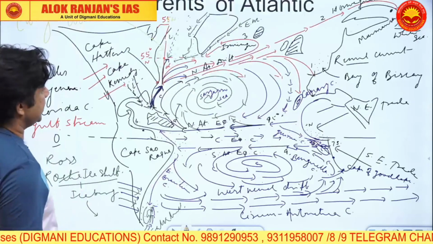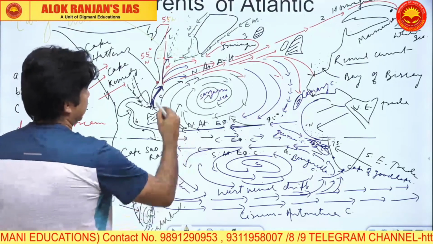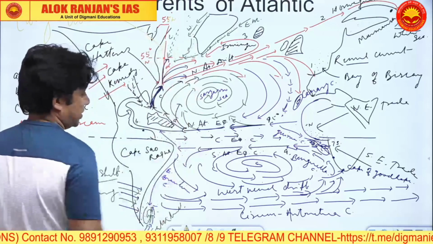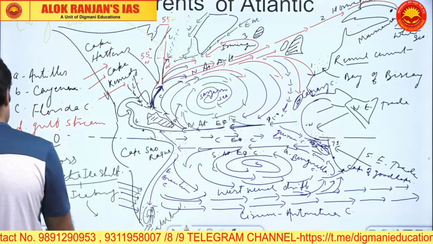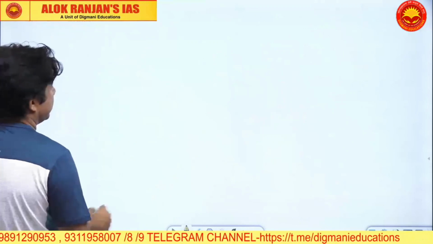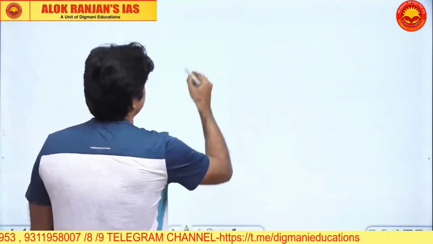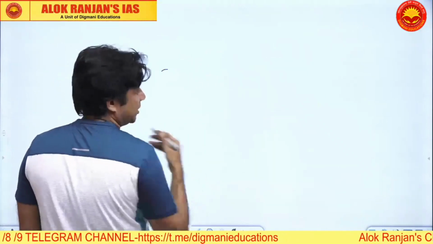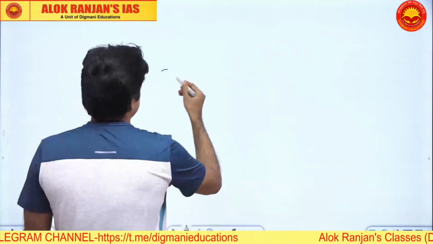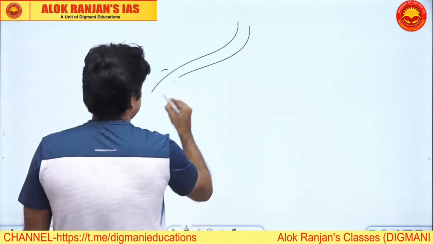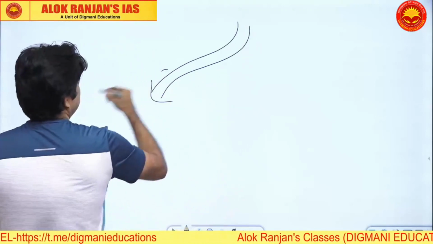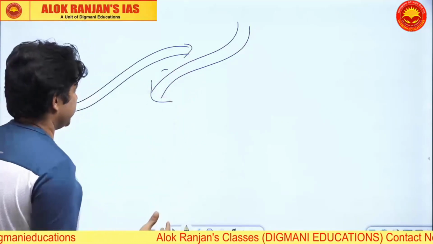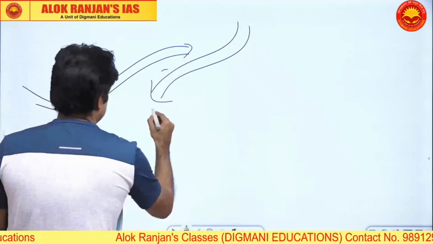Now going to this diagram again. We have this Gulf Stream here, and the Gulf Stream meeting with Labrador. Now I must explain why fishing belts will be produced. Let's go to the fishing belt phenomenon. When the cold current and the warm current are meeting, the warm current always will be on the surface and the cold current will have a tendency to move down.